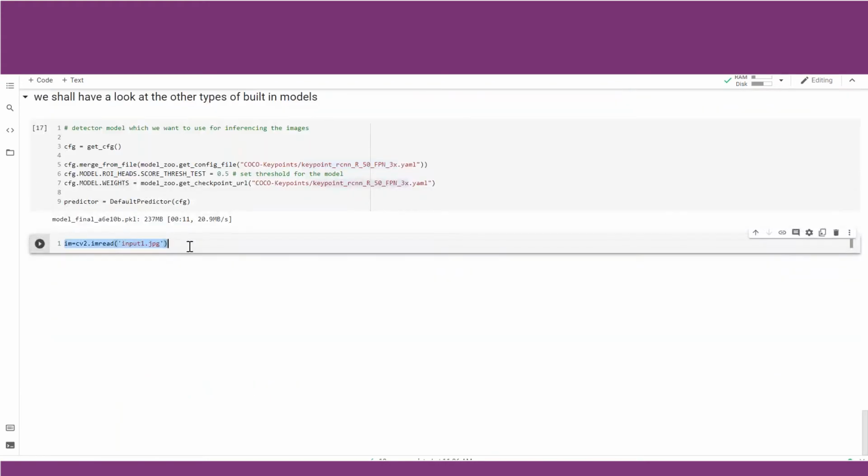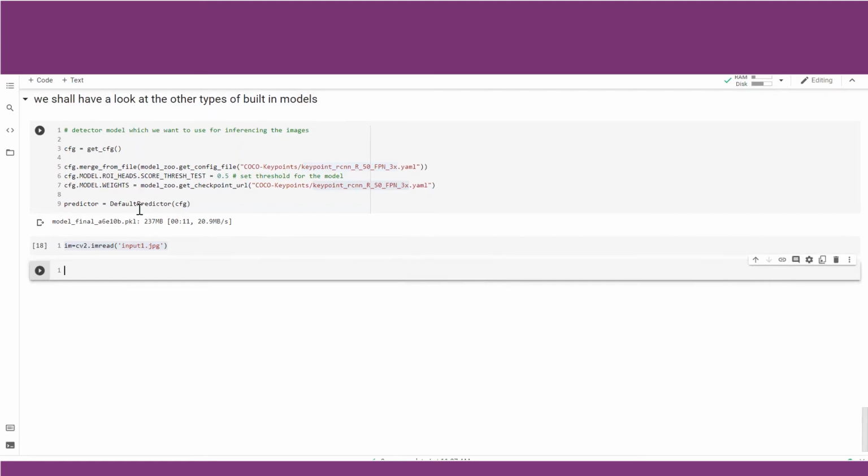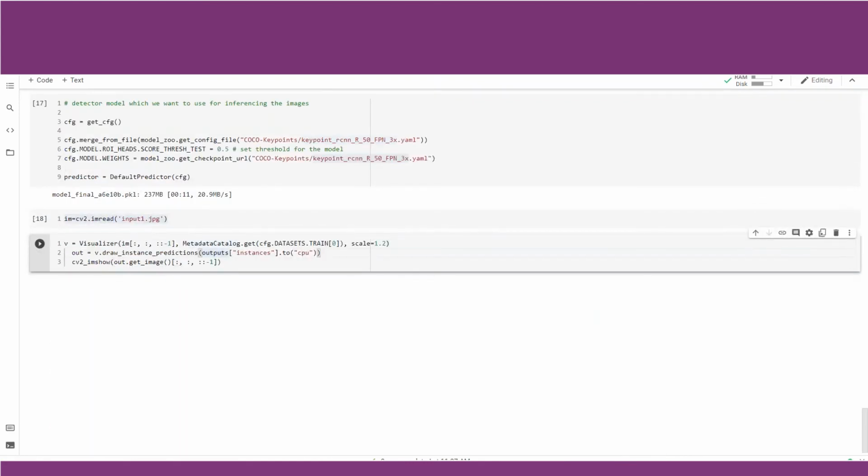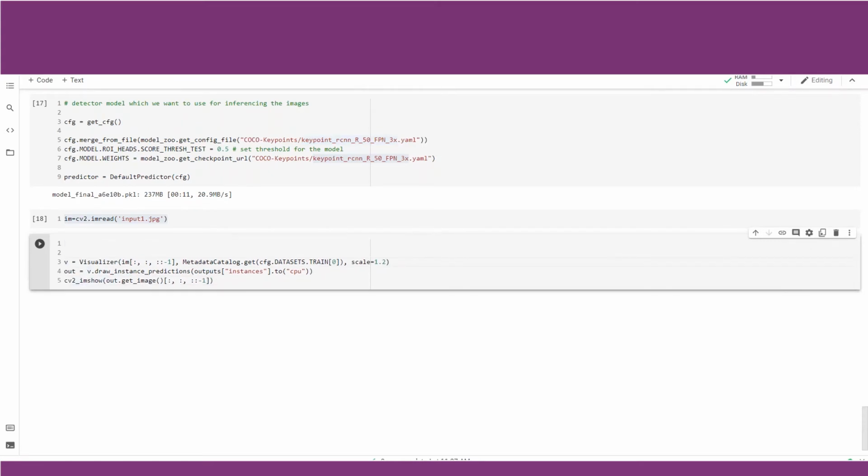Suppose this is the image I want to infer, input1.jpg. As we had done here, these are the standard codes which we require in order to visualize our inference. Let us copy paste this here, the visualizer, and make the indentation correct. But before this, we need to infer the image.